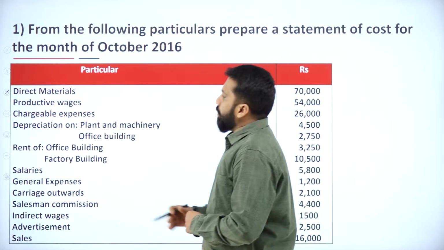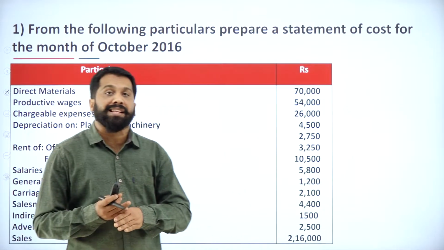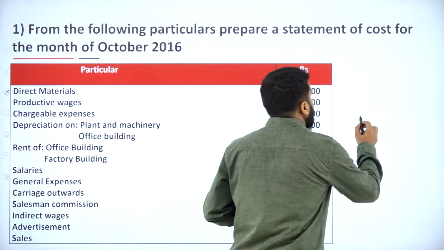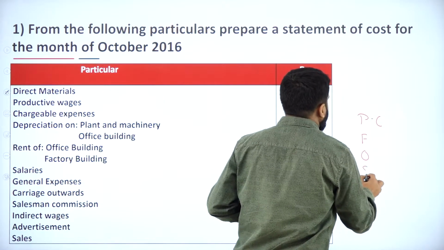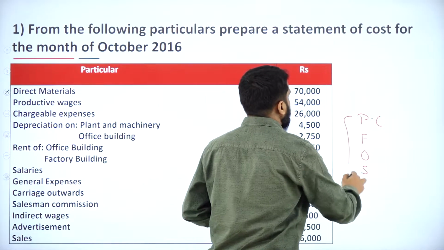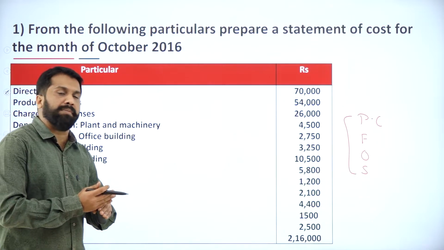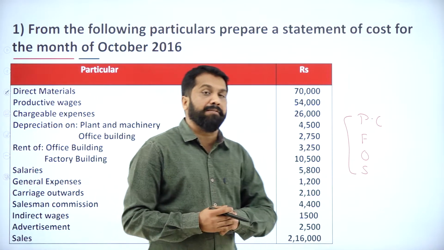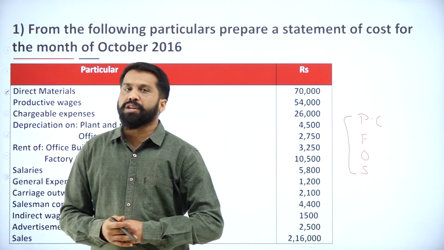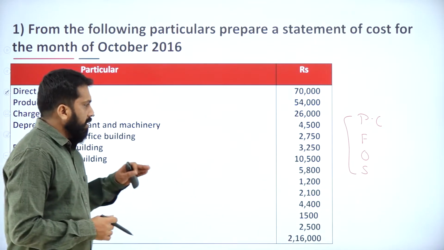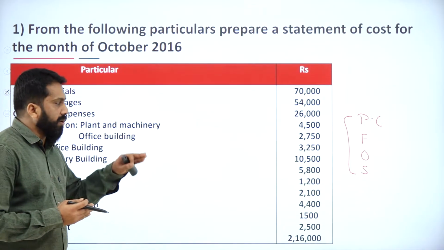Before that, whatever question they have given, for our understanding purpose, we classify into prime cost, factory, office, selling and distribution. So, in the question, we will classify which goes to prime cost, which goes to factory, which goes to office, and which goes to selling and distribution overhead. For the first two or three problems we will go like this.